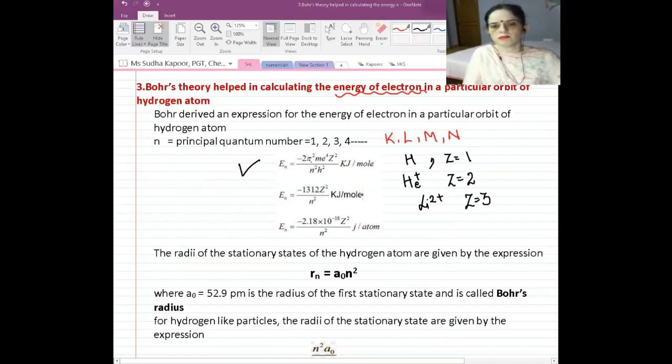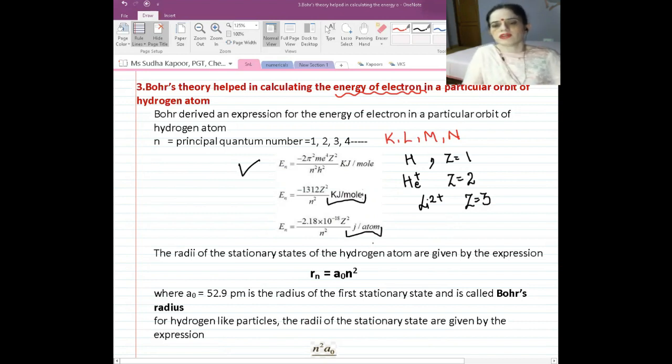Till now, you must be very much familiar with m, that is the mass of electron, e the charge, Z the atomic number, n the principal quantum number, and h the Planck's constant. If we substitute all these values, we get En is equal to minus 1312 Z square upon n square, and this time it is given in kilojoule per mole. If we calculate it in joule per atom, then En is equal to minus 2.18 into 10 to the power minus 18 Z square upon n square.